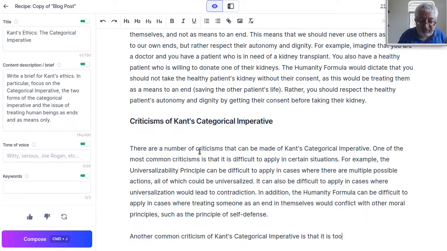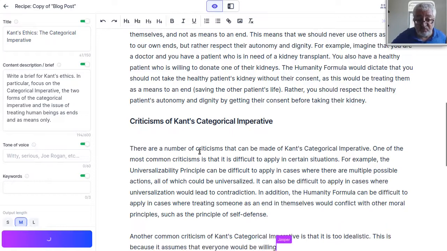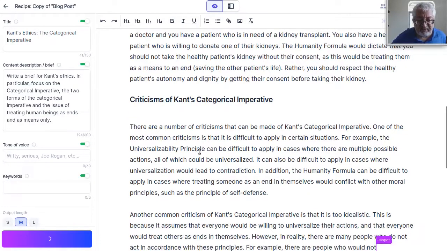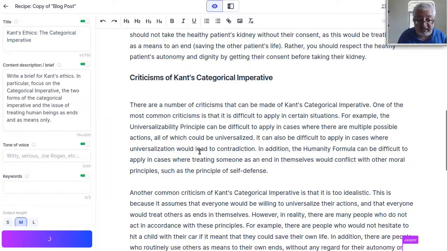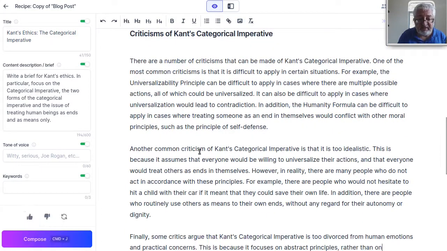Another common criticism is that it's too idealistic. This is because it assumes that everyone would be willing to universalize their actions and that everyone would treat others as ends in themselves. However, in reality, there are many people who do not act in accordance with these principles. For example, there are people who would not hesitate to hit a child with a car if it meant that they could save their own life. In addition, there are people who routinely use others as means to their own ends without any regard for their autonomy or dignity. Now, you see that here he refers to the child example that he used previously.